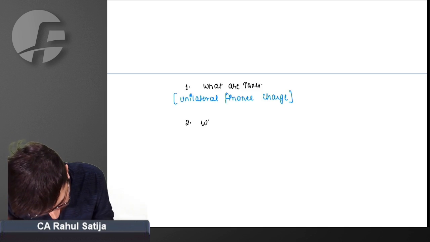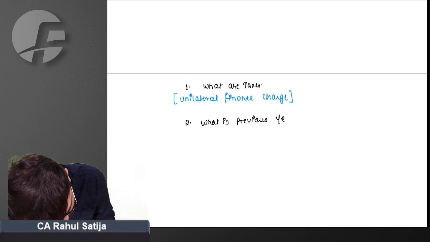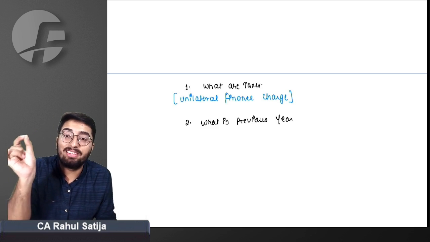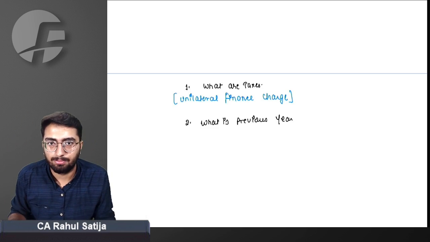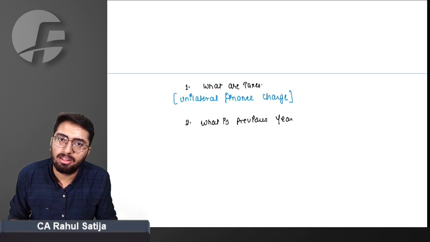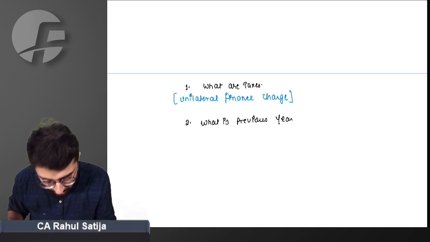Second thing, what is previous year? Previous year is the year in which income is earned. The period in which I will be earning income is called previous year. For your attempt, which previous year is applicable?